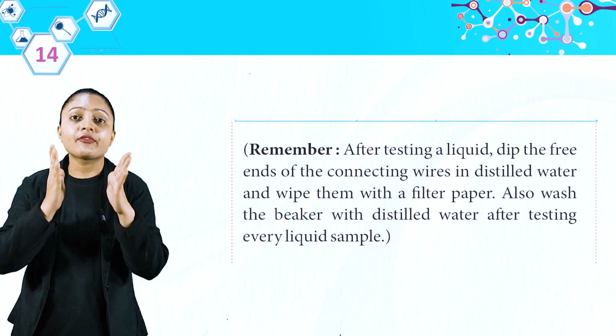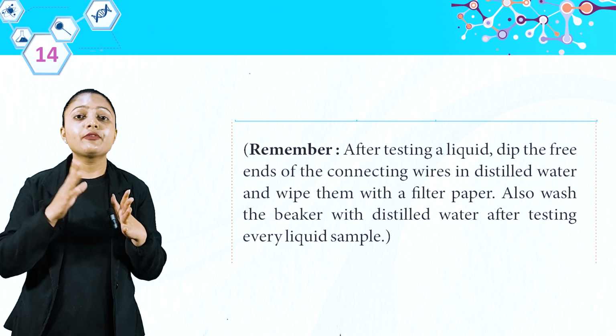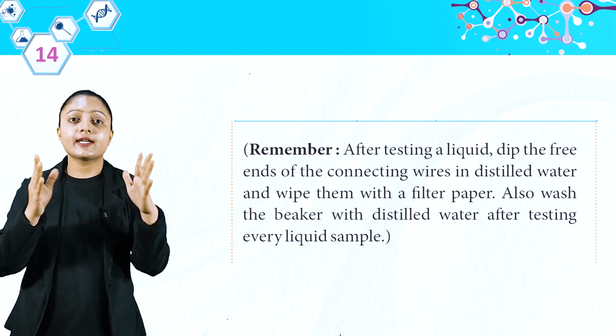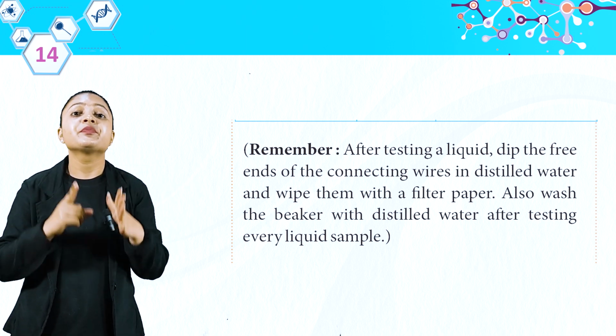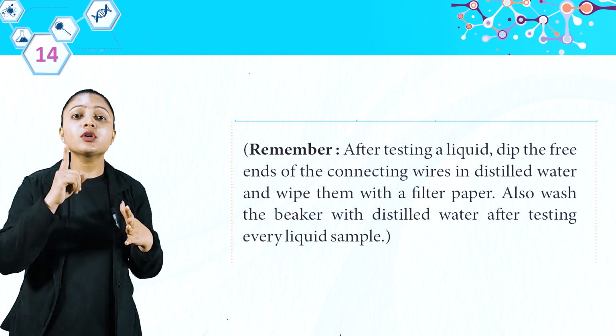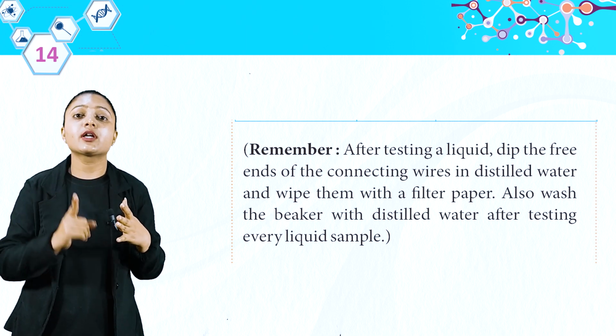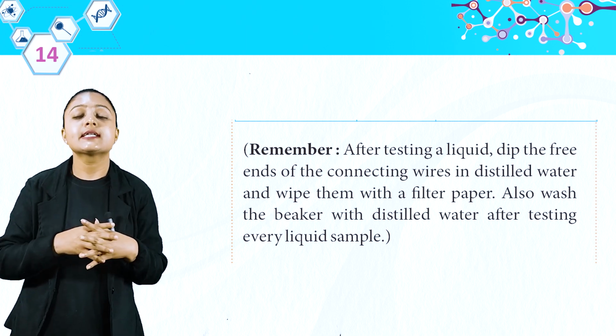Remember, after testing a liquid, dip the free ends of the connecting wires in distilled water and wipe them with a filter paper. Also wash the beaker with distilled water after testing every liquid sample.